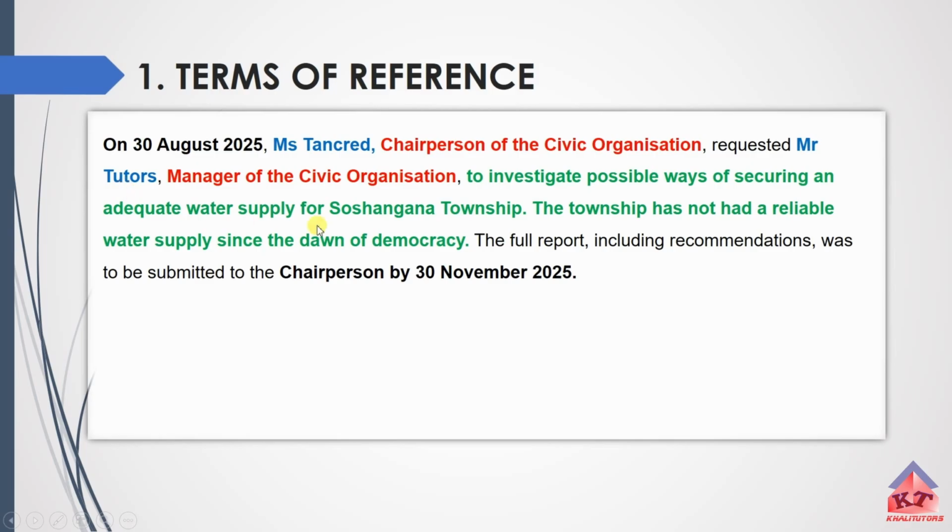As you can see, I've actually colored my terms of references using different colors. I just want to illustrate the different elements. The first element is the date on which this investigation was commissioned. I'm telling them that, okay, on this particular date here, we were given the task to conduct the investigative report, and the person who gave us this task was Ms. Tancred, who is the chairperson of the civic organization. And then the person who was given this task is Mr. Kali Tutas, whose role within the organization was the manager of the civic organization.